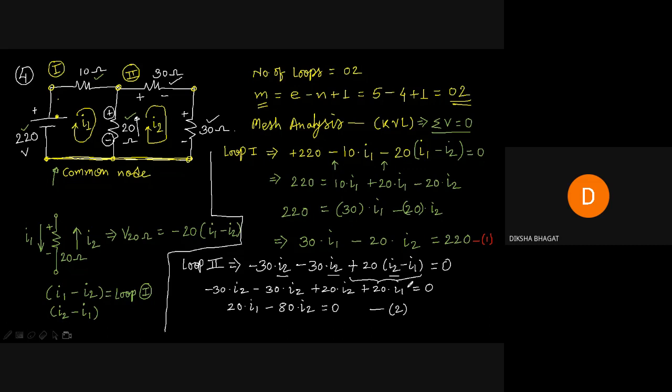So minus 20 I1, minus 40 I2. Minus 20 I1 minus I2, you are saying, right? Minus 20 I1 minus 40 I2 is equal to 0. Let me tell you once in the afternoon.